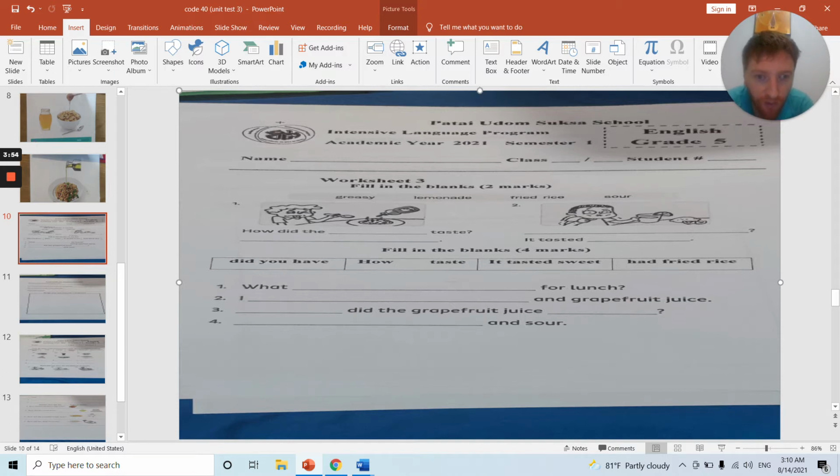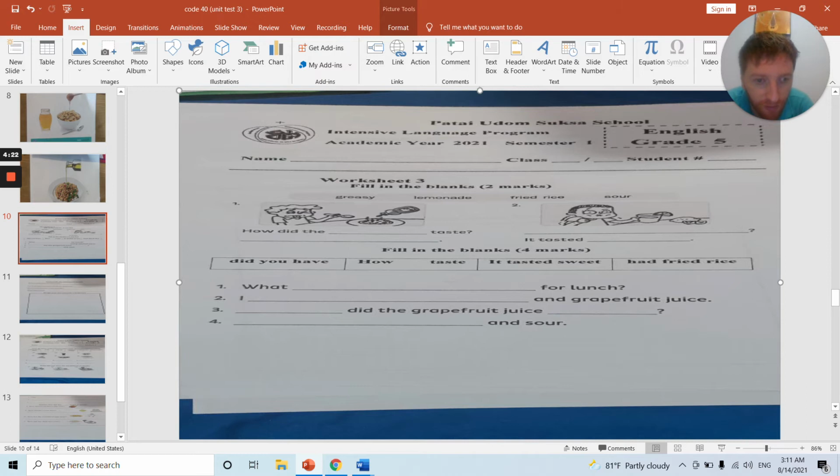So remember what we're doing again. How did the name of the food taste? So what is the name of this food? And it tasted... And then the same for number 2. How did the ... taste? It tasted ... So that is question number 1. Words are greasy, lemonade, fried rice, and sour. Don't forget full sentences and question marks and full stop if needed.